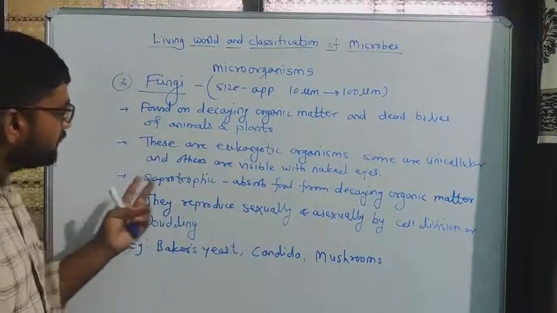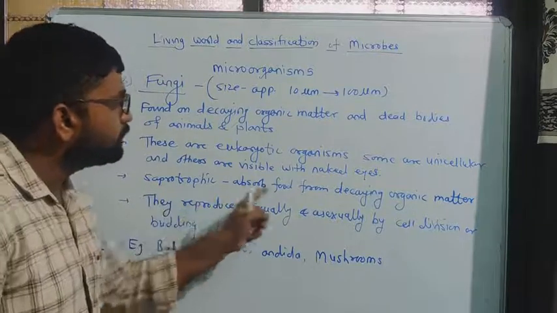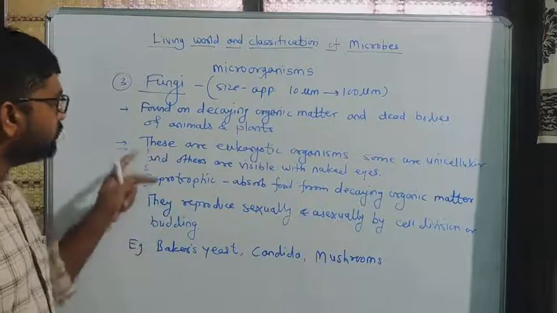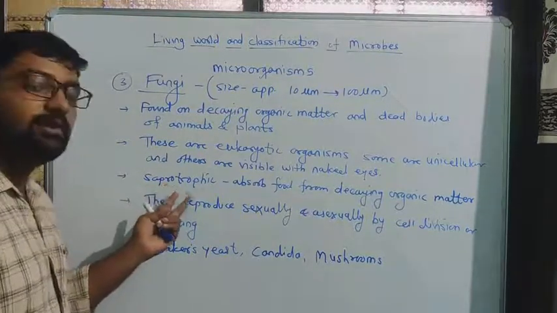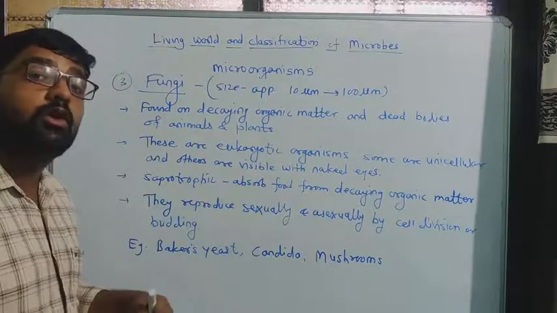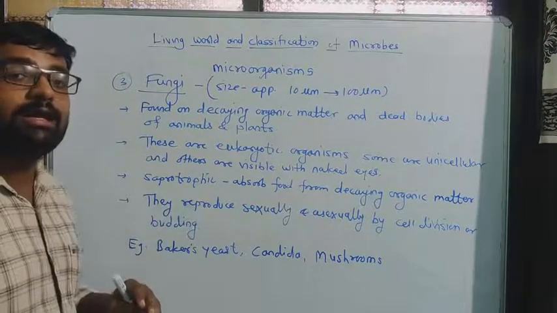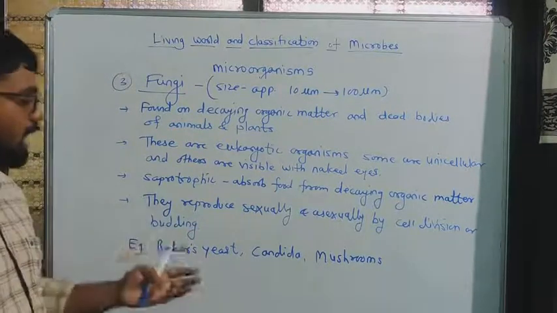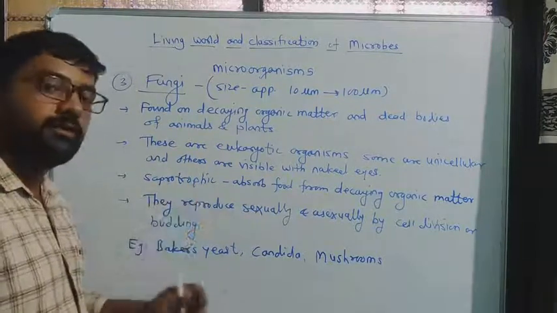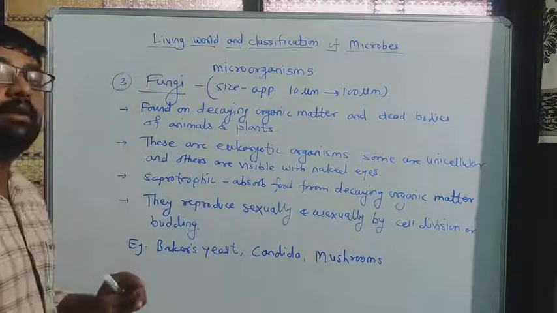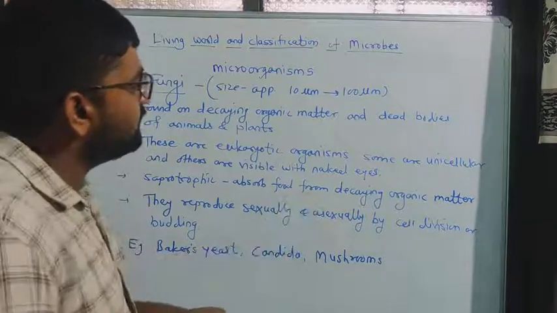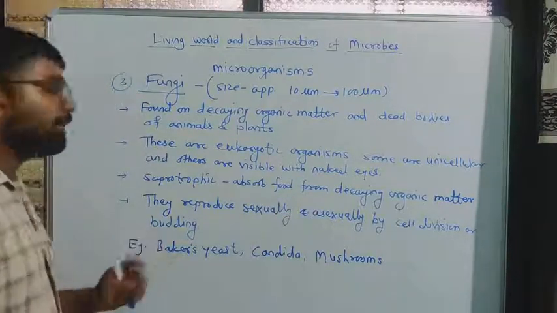Okay, then saprotrophic, absorb food from decaying organic matter. Okay, they are actually saprotrophic. Saprotrophic means what? They get their food by decomposing organic matter or dead bodies of animals and plants. So fungi are saprotrophs. They absorb their food from decaying organic matter. Then they reproduce sexually and asexually by cell division or budding.